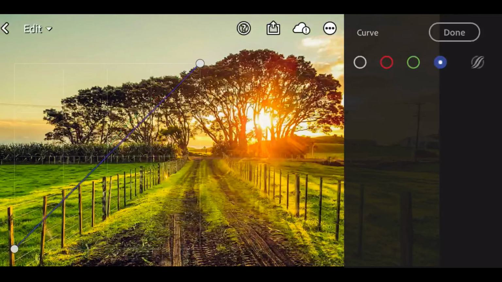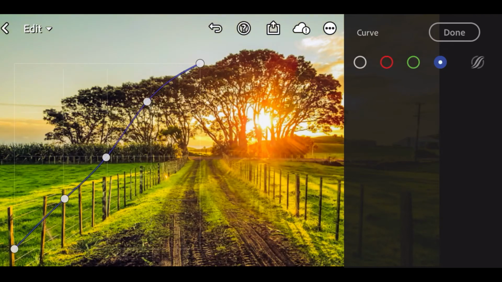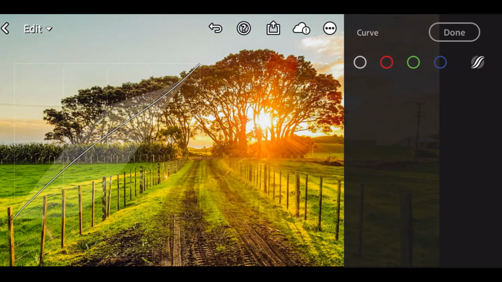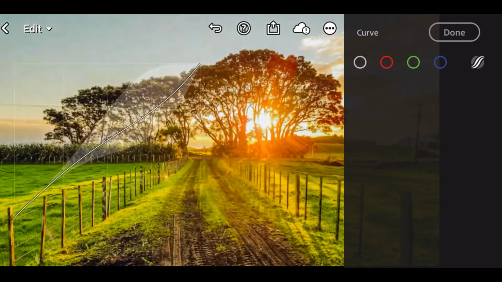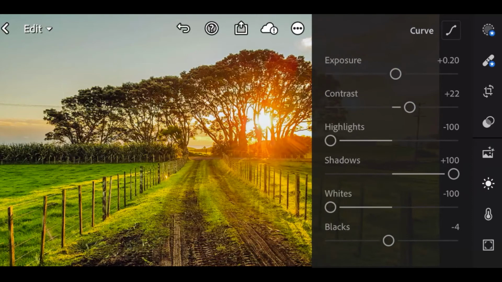Go to Blue color. Go to Color Mix. And done.